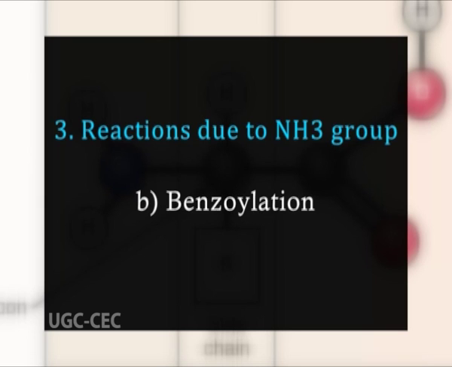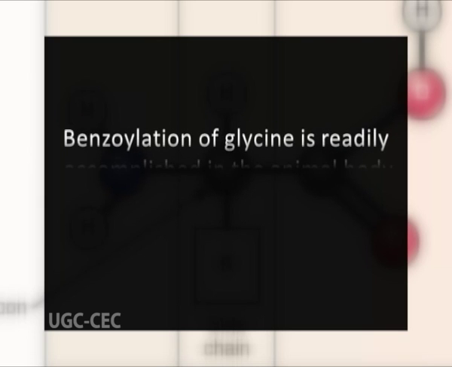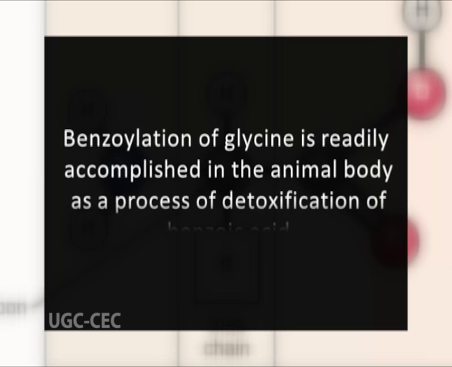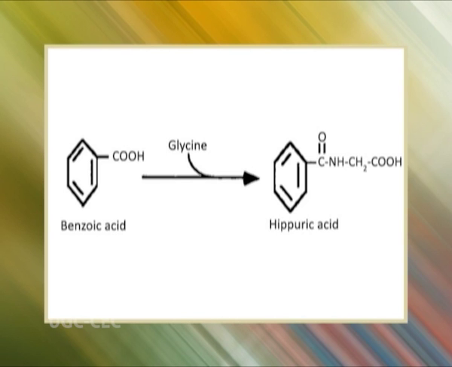Benzoylation. Benzoylation of glycine is readily accomplished in the animal body as a process of detoxification of benzoic acid. Glycine reacts with benzoic acid. On condensation, benzoyl glycine is obtained, which is also known as hippuric acid.